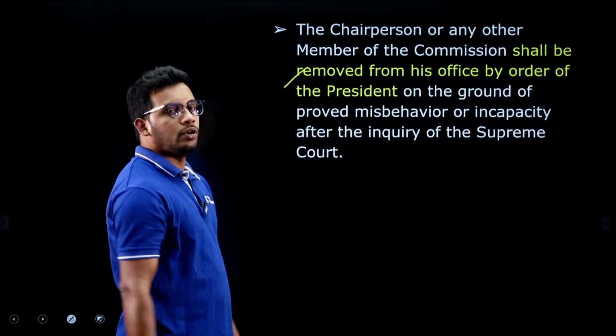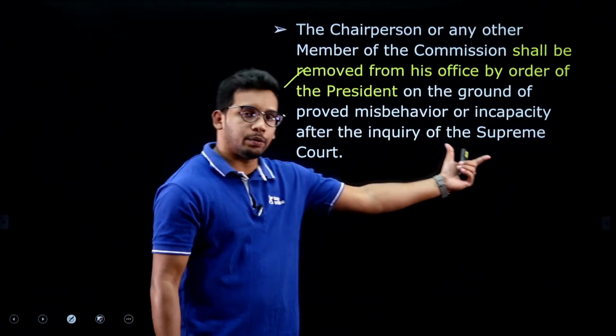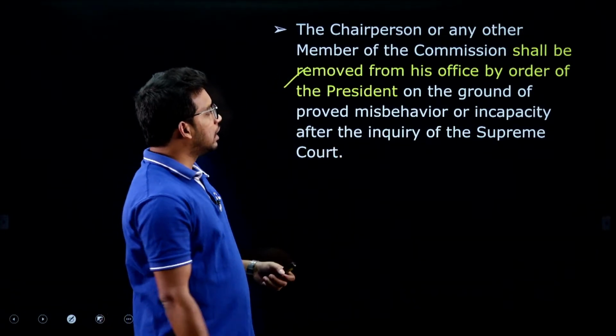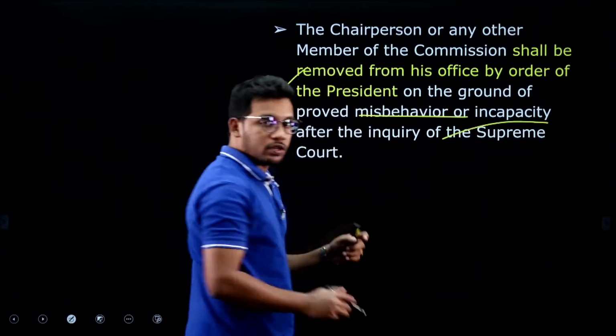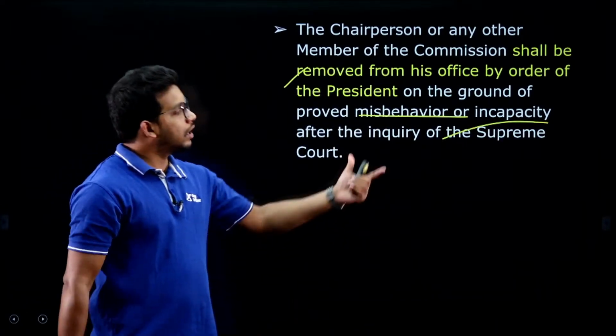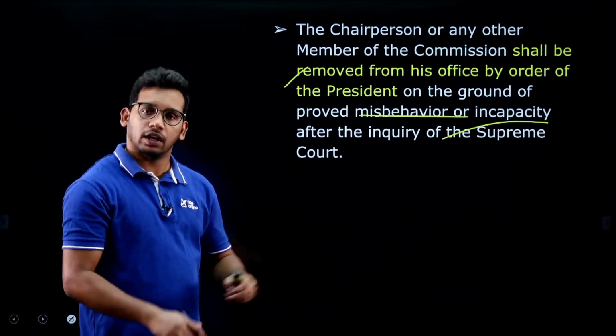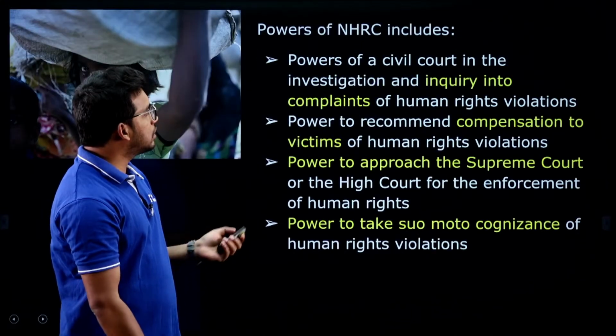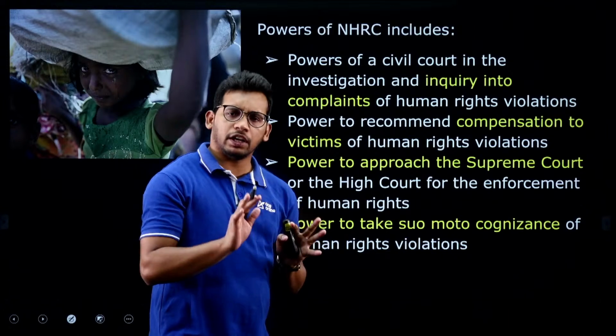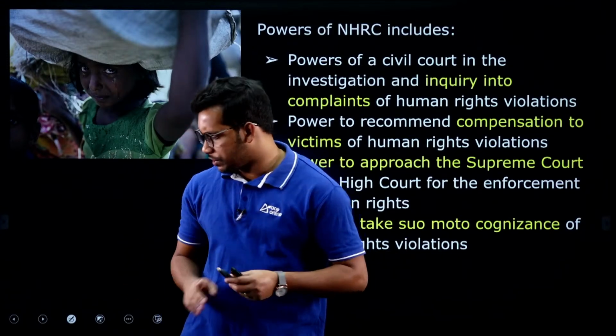So, the president can remove, of course there is a hand of the Supreme Court here. The Supreme Court will say that the misbehavior or incapacity of the person who has been appointed is upheld by the Supreme Court, then only the president can remove, right. So, this is the working nature of the members of the National Human Rights Commission.